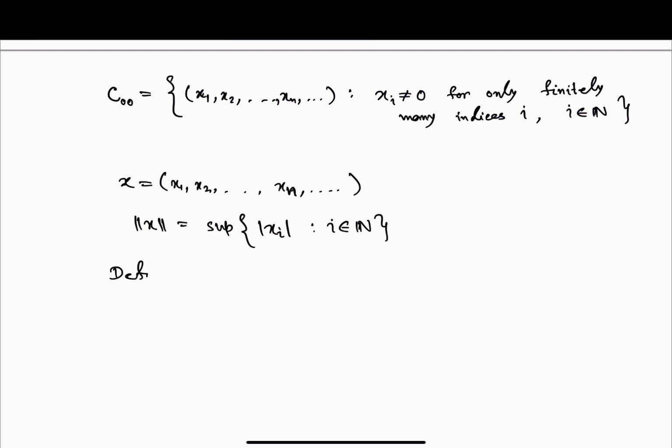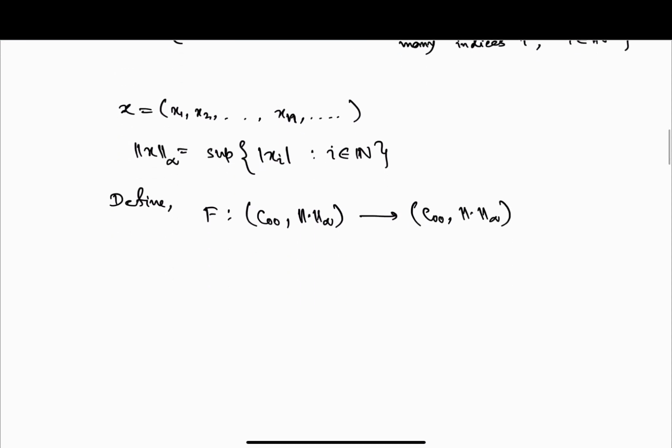Then define two functions: f from c00 with this norm, denoted by norm infinity, to c00, via f of (x1, x2, ..., xn, ...). Where will it map?